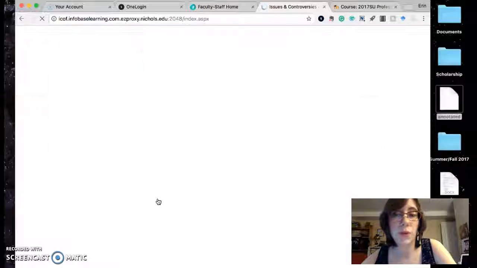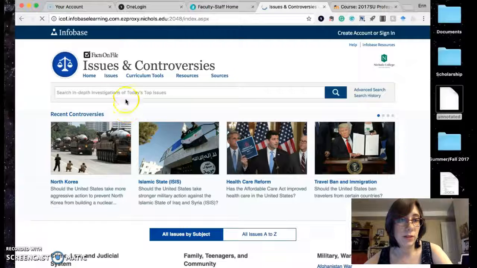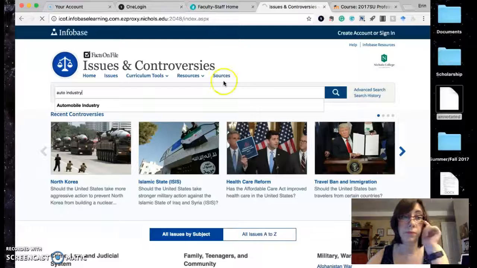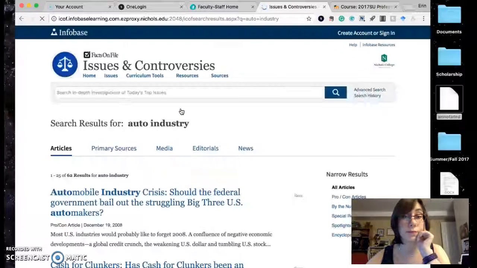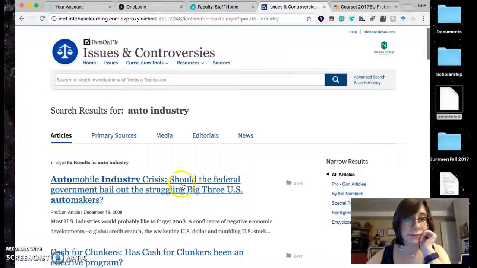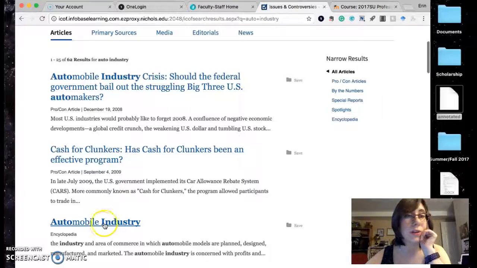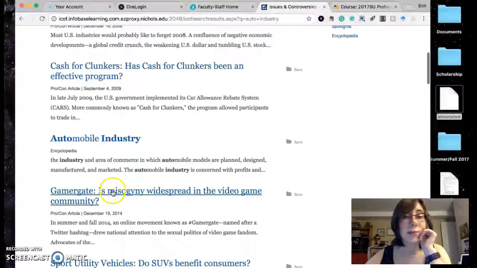So suppose you're doing something about cars, maybe you want to think about auto industry. So here's all kinds of stuff. If you're really struggling for any ideas, just go to issues and controversies and type in something having to do with your business.